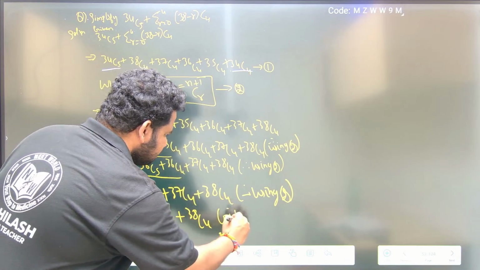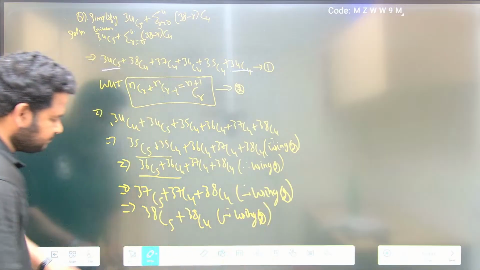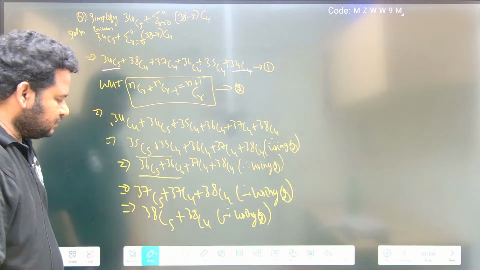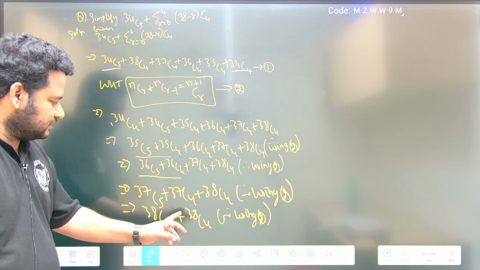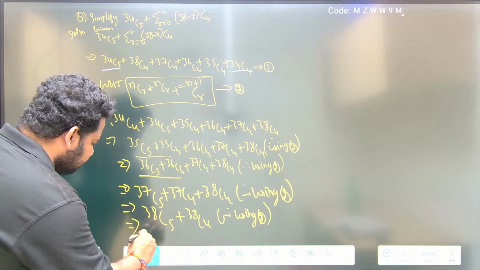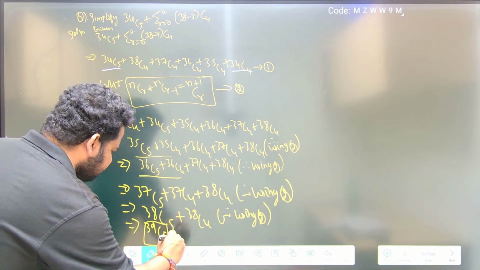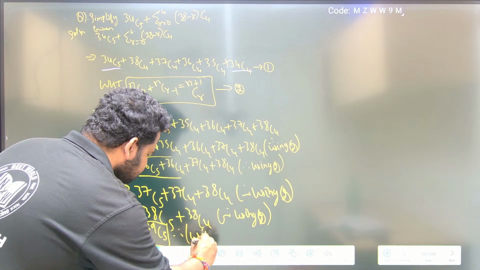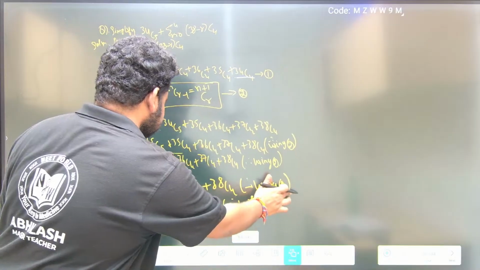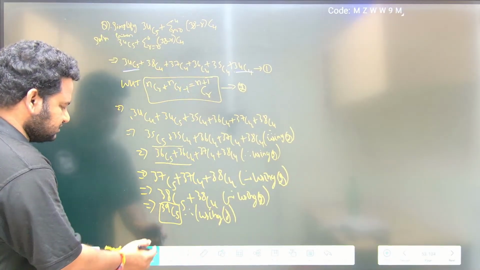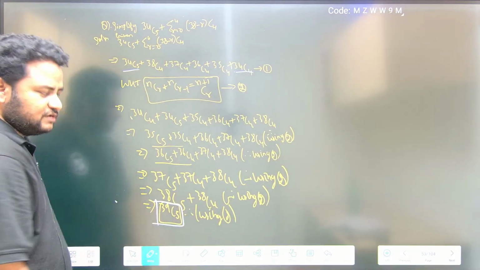Again using 2, 38C5 plus 38C4 becomes n plus 1, that is 39C5. Therefore, using result 2, the answer is 39C5. This is the final answer to this question.